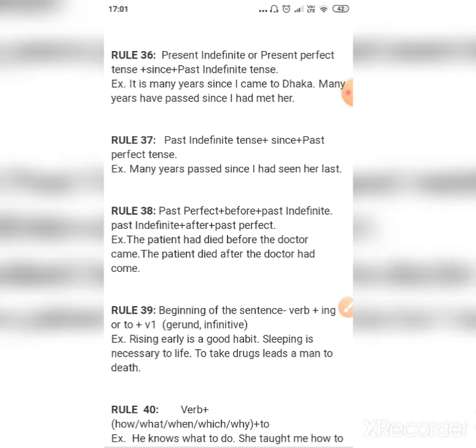Take rule number 38. Past perfect plus before plus past indefinite plus after plus past perfect. If we are using before, then we will use past perfect. Before, then we will use past indefinite after before. If we are using past indefinite before the word after, then we will use past perfect after the word after.